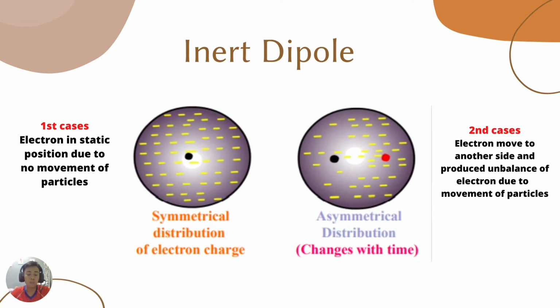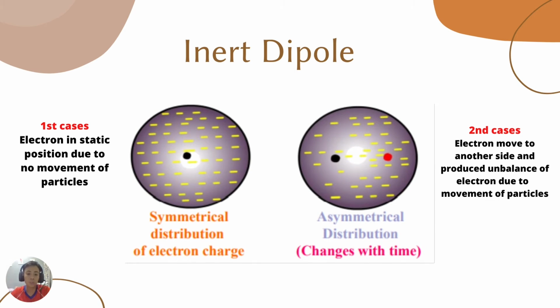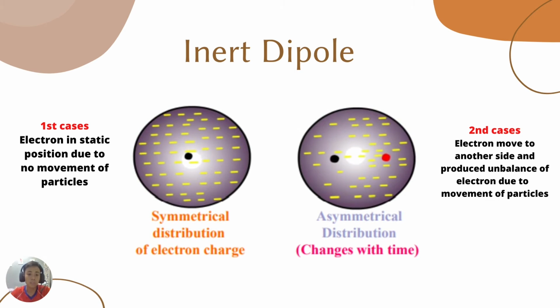So what is an inert dipole? For example, I give you two situations. The first one is a symmetrical distribution of electron charge, and the second one is an asymmetrical distribution, which changes with time. In the first case, you can see from the diagram that the electron is in a static position due to no movement of particles. The electron is in a static condition and does not move. For the second case, the electron moves to another side and produces an unbalance of electrons due to movement of particles.